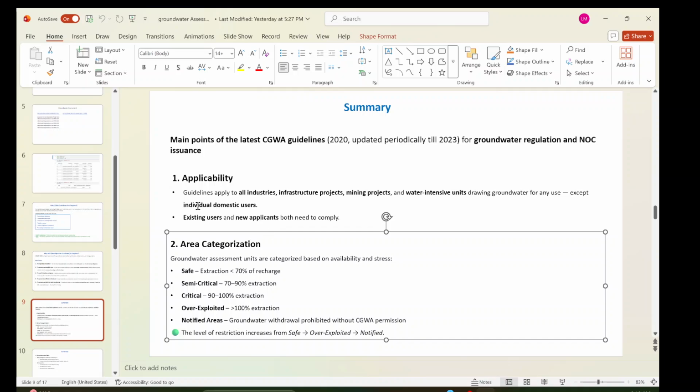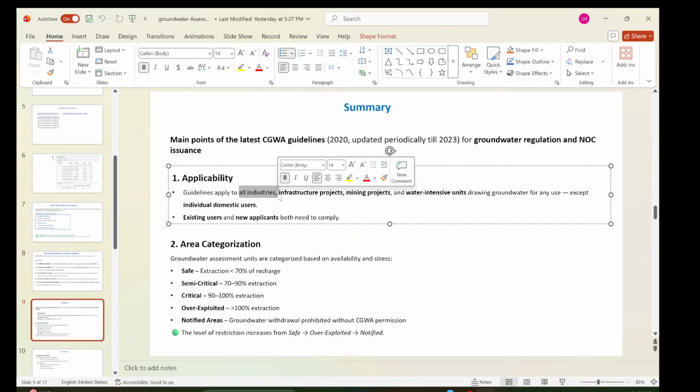Applicability: I already told you that this will apply for industries, infrastructure projects, mining projects, and water intensive units, except individual domestic users. A domestic user can extract the water. Existing users and new applicants both need to comply. So it is applicable for both the people who are already taking groundwater and those who are planning to take the water.